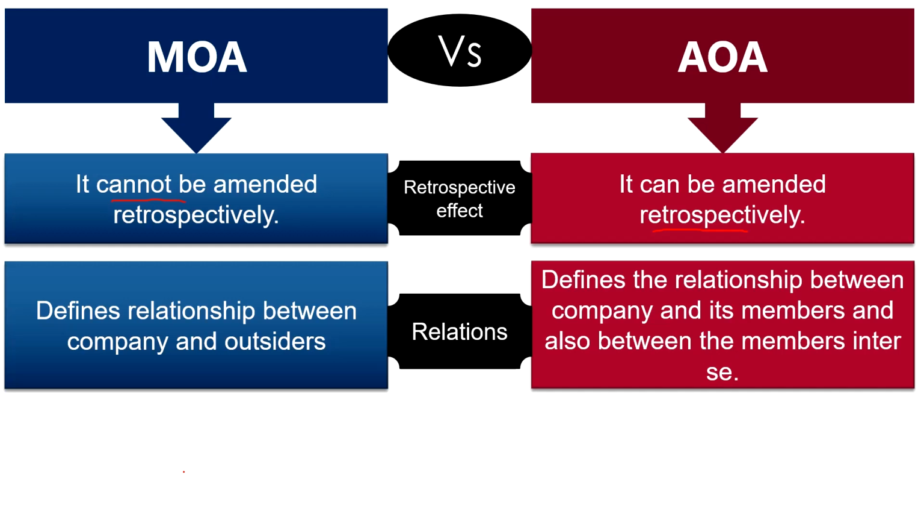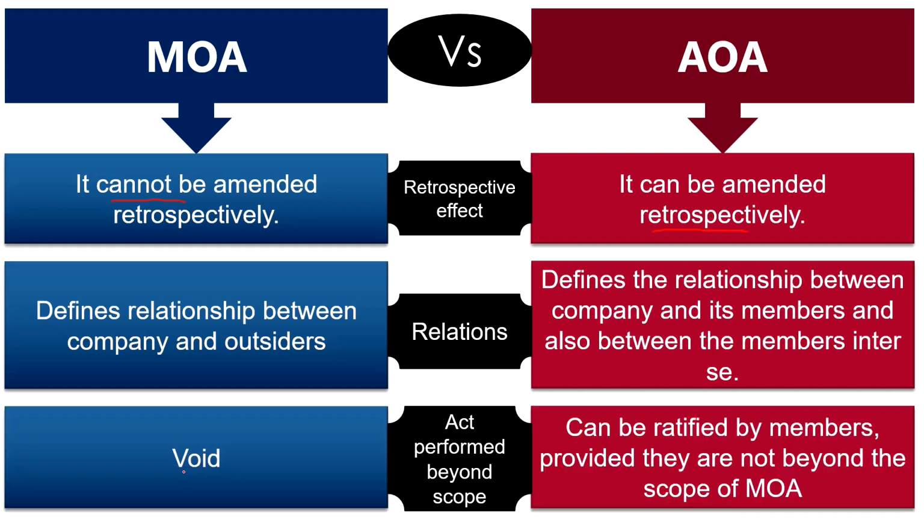Now, have you ever wondered what happens if the company performs an act which is beyond its scope? Now, if the act performed is beyond the scope of the memorandum, then the act is considered void and has no legal or binding effect. As against, if the act is beyond the scope of the articles, then it can be ratified by the members. Ratification means to make something valid officially. So ratification of that act is possible only when the act is within the scope of the Memorandum of Association of the company. Otherwise, it cannot be ratified.